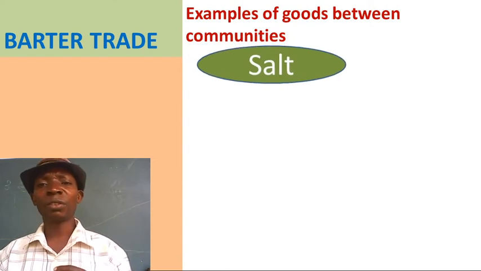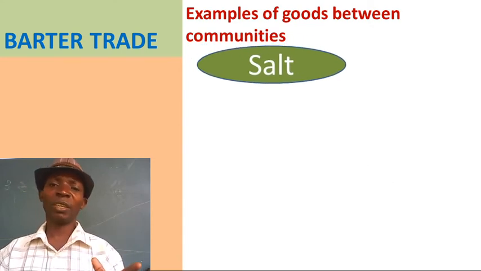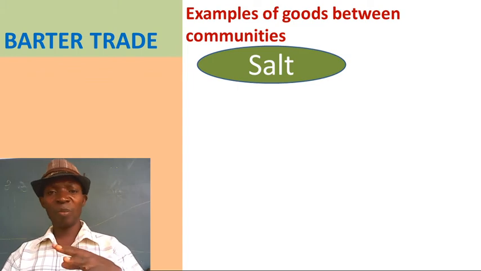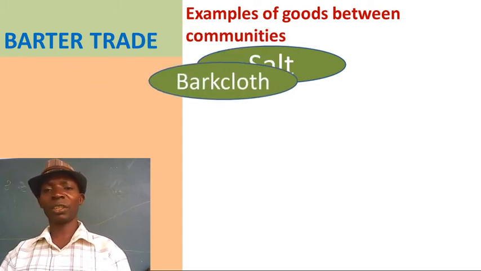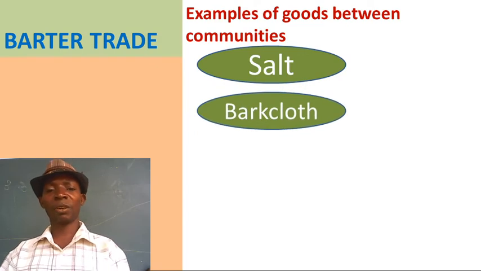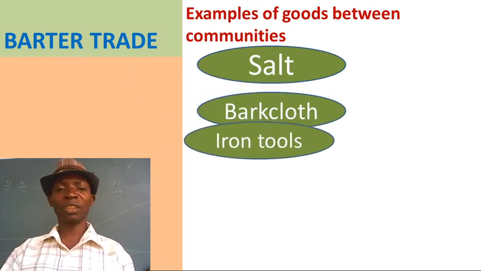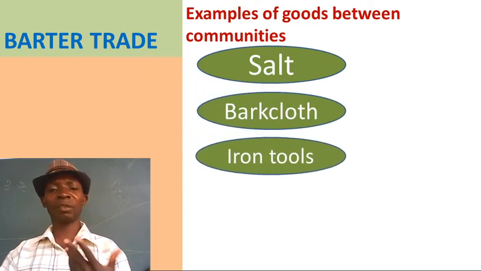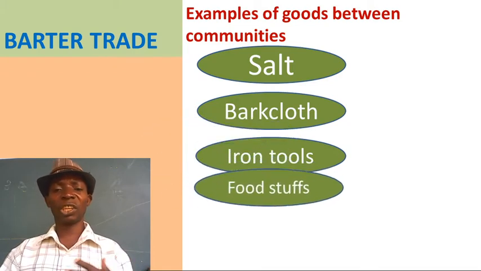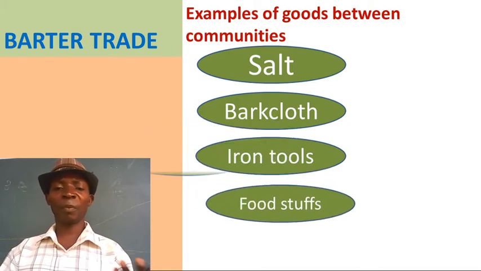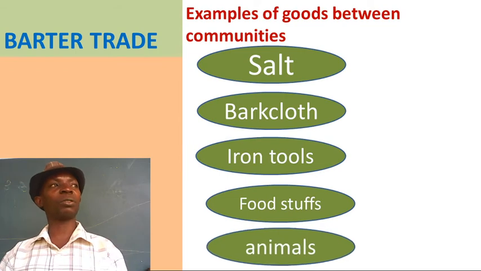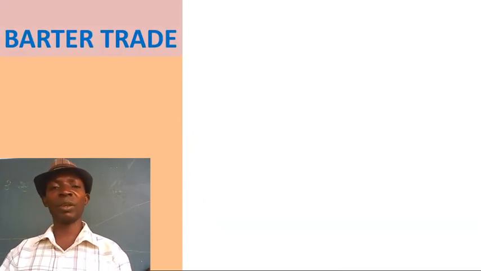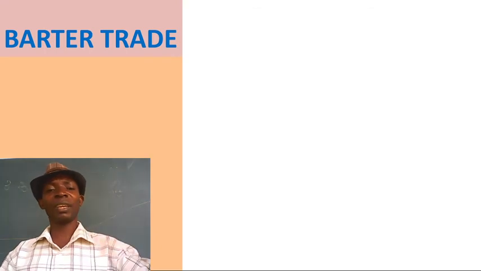Examples of goods exchanged between communities: people would exchange salt, bark cloth, iron tools like pangas and spears, foodstuffs, and animals for animals. Those are examples of goods exchanged between communities. You go to the other community, they give you this, you give them the other thing.